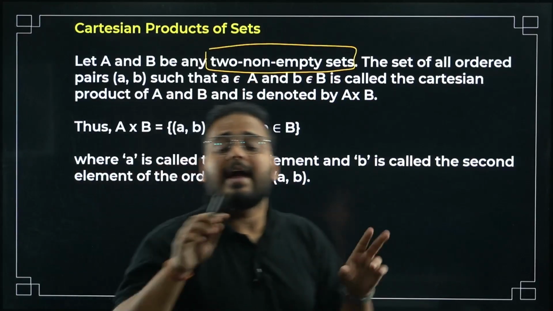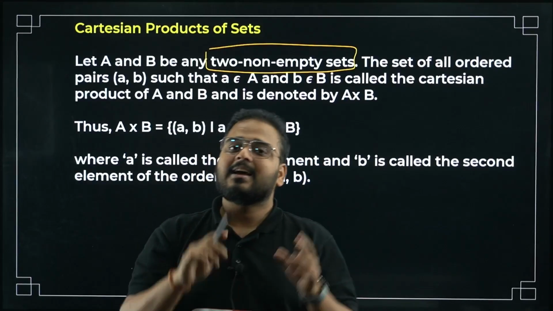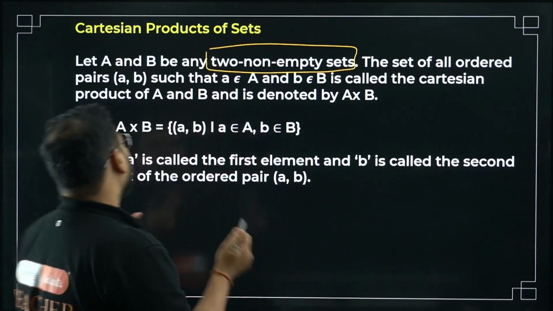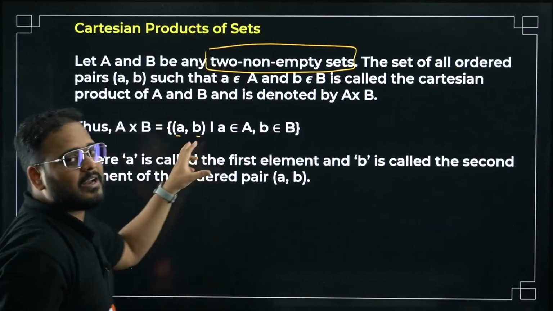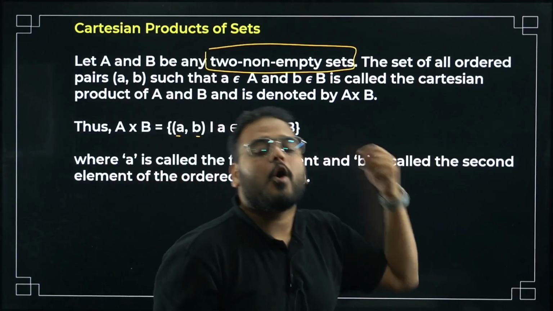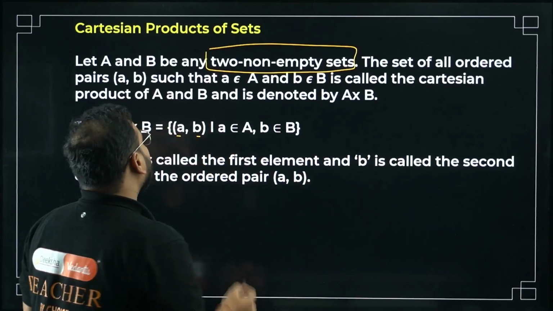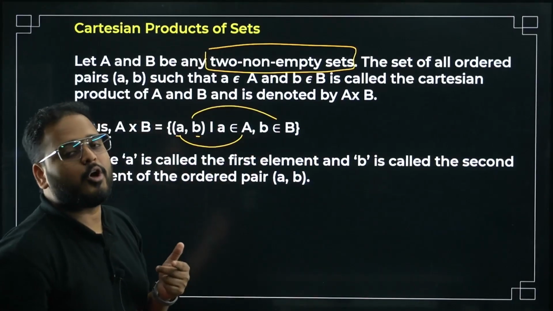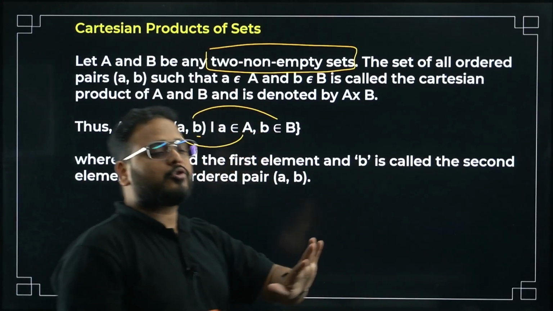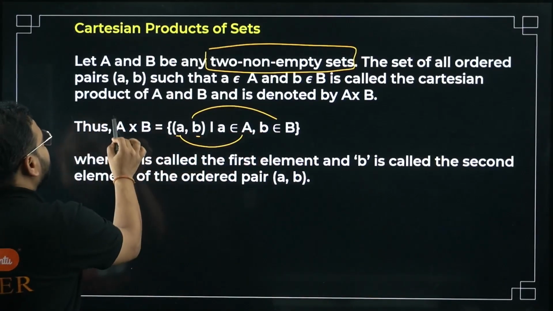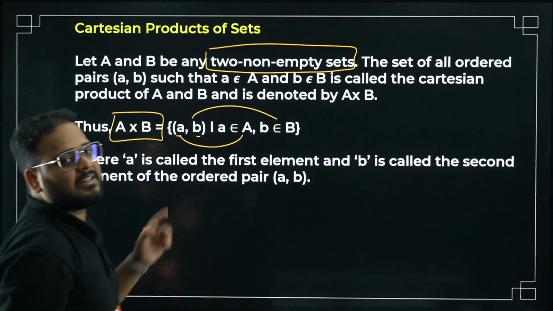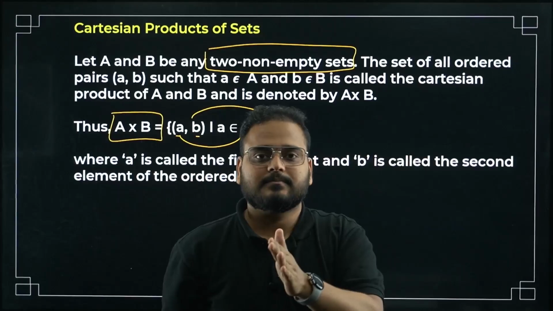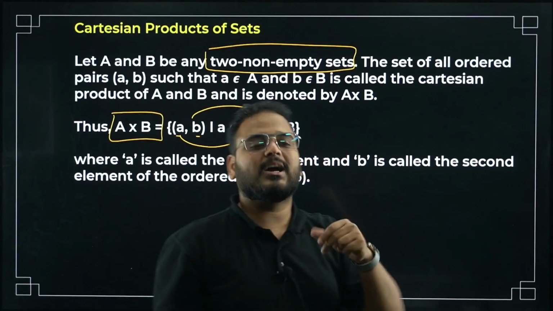So we have to take any 2 non-empty sets, and when we are writing the Cartesian product of those 2 sets, it is simply written like this: you write (a, b). What is this called? If you remember, I'll talk about this as well. Ordered pair. You write in the form of an ordered pair, where a belongs to the first set and b belongs to the second set. That's how you define the Cartesian product A cross B, and that's how you write it. The symbol is A × B. That's called the Cartesian product of 2 sets A and B.